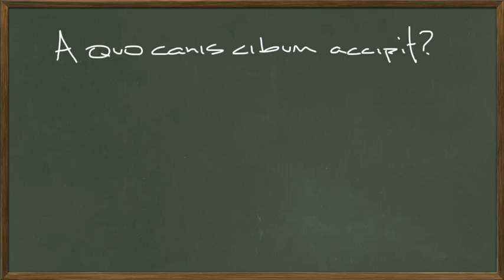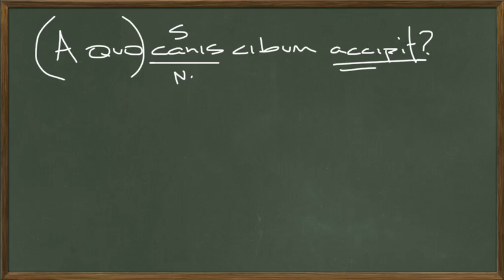Here's the question: A quo canis cibum accipit? First of all, let's figure out what it's asking. Anytime you see a quo, this prepositional phrase in Latin, typically it's going to mean from whom or by whom. In this question, from whom. From whom does the dog, this is the subject of the sentence, it's in the nominative case, accept?